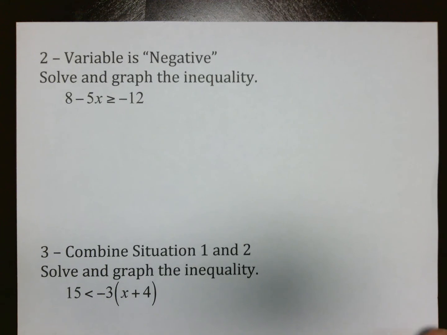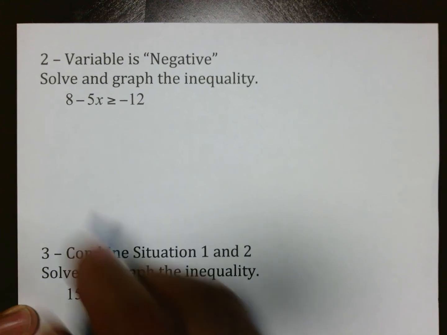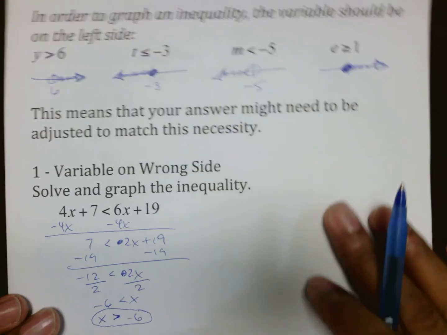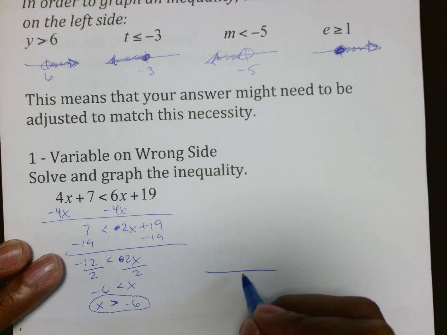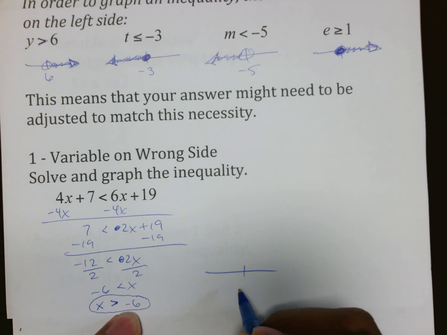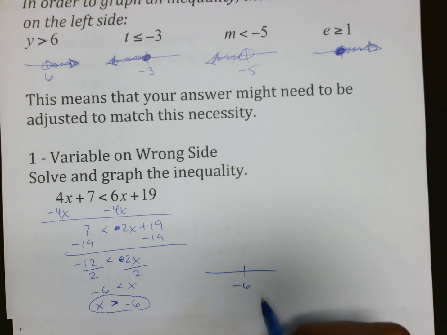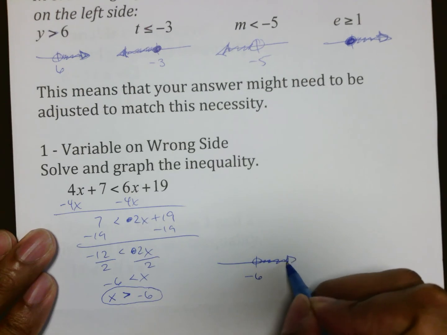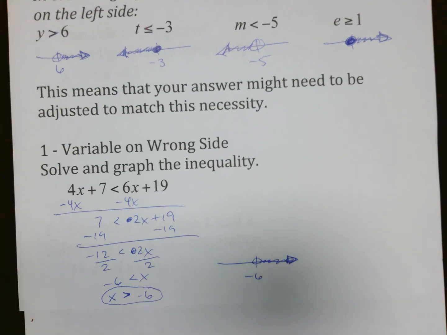Another thing might be if the variable is negative. We're supposed to graph that too, aren't we? So we go to graph this. I think on your quiz this week you're going to have to do that also, so make sure the graph is there. Negative 6 there, open circle, pointing to the right.